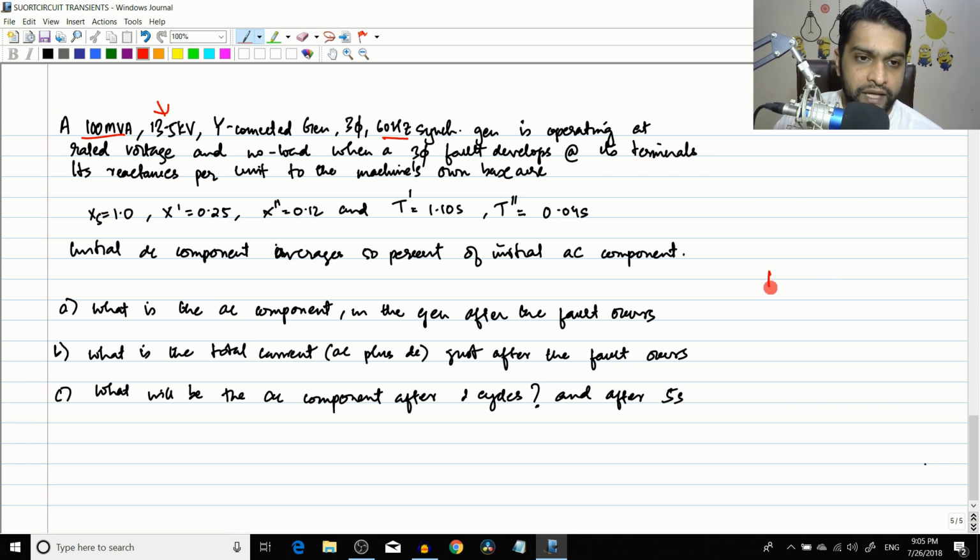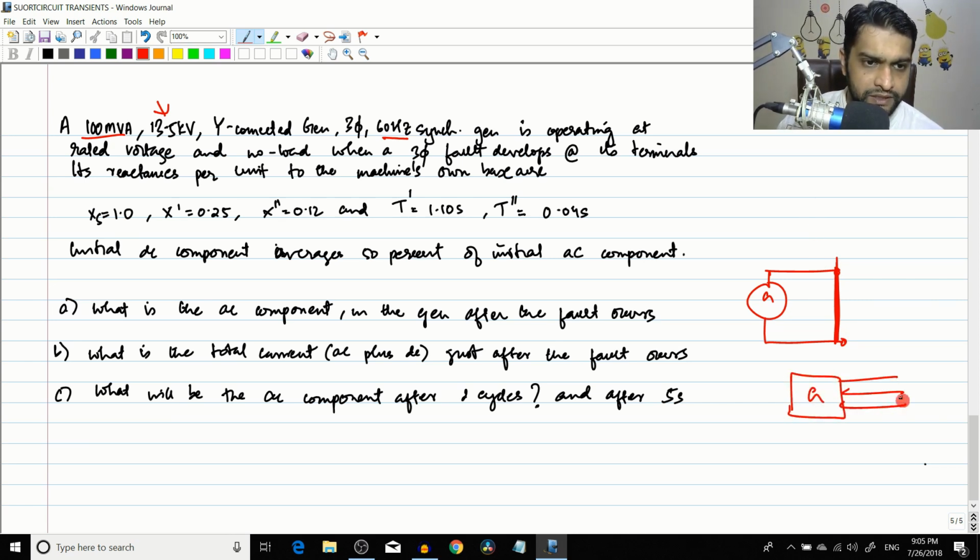Okay, so what they are telling is that this is the generator. Let me just draw the per phase equivalent here. It was supplying no load condition, but due to some condition there became a short circuit. If this was the generator, this is the dead short circuit which has happened across its terminals.